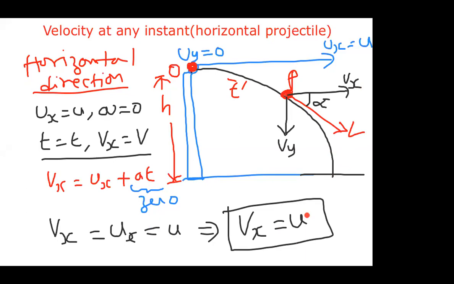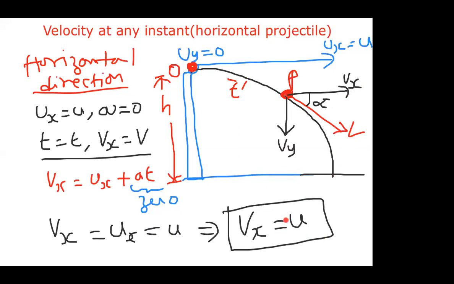Because acceleration is 0, velocity is constant. In which direction is velocity constant? Horizontal direction. So everywhere in horizontal, either at the starting point, at any instant, or at the ending point, the horizontal velocity is u only.